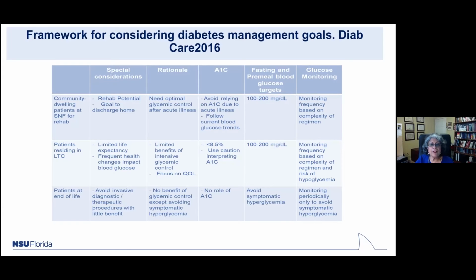In those long-term care patients, who are debilitated and have multiple comorbidities with cognitive impairment, in 2016 the recommended A1C was less than 8.5, but use caution in interpreting the A1C. For patients at the end of life, of course, we all realize there is no role for the A1C. We want to avoid hypoglycemia and extreme hyperglycemia. We want to keep them comfortable, and the monitoring frequency is only periodic in these patients.